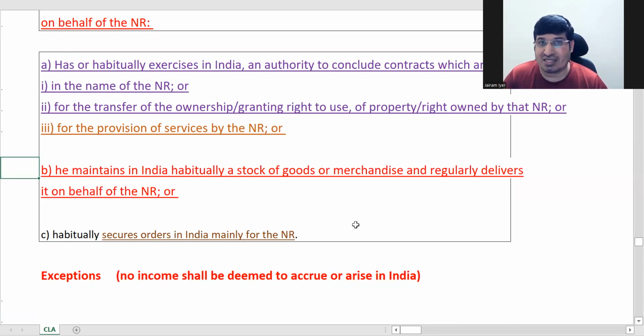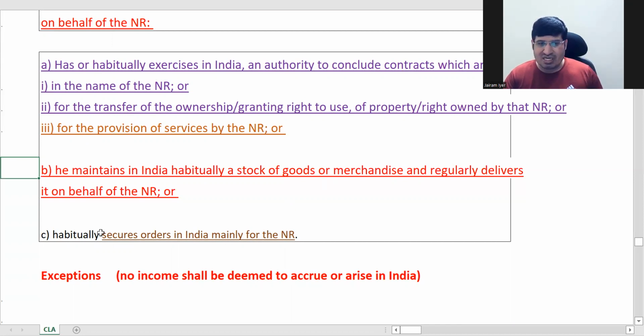For example, the NR has given him a stock of 5,000 books. He concludes the contract and he is delivering the books from here to whoever needs them. He is maintaining a stock of goods. Either he is habitually exercising an authority to conclude contracts in the name of the NR, or is maintaining stock of goods. Small points you just have to remember.